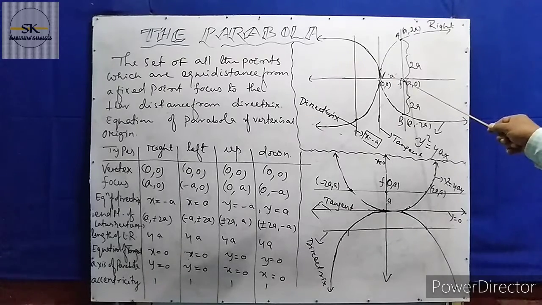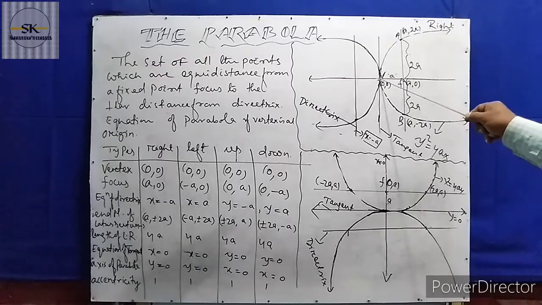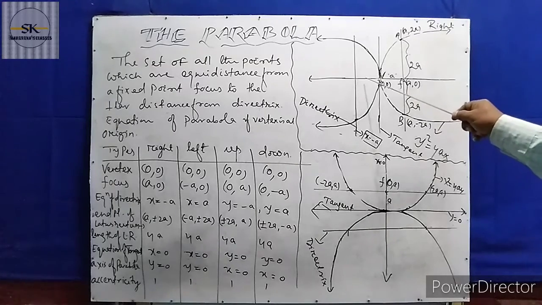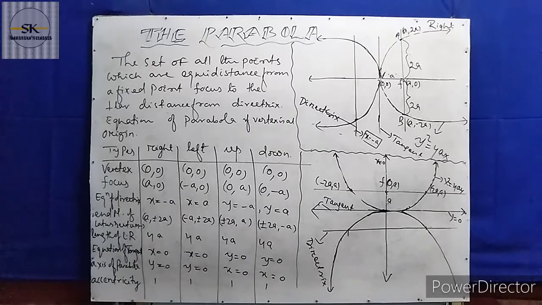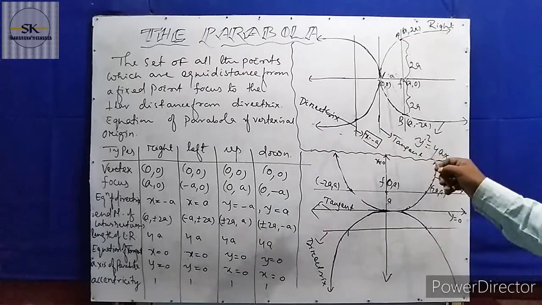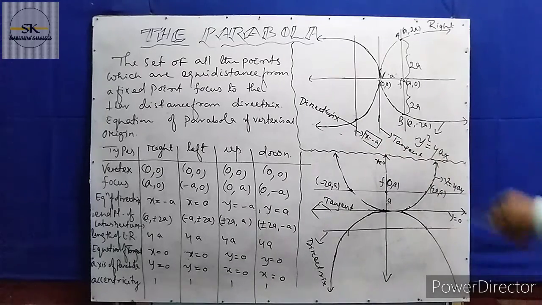Here a distance a from the vertex is the focus, and a distance a at the back of the vertex is the directrix line. So the directrix line of this right parabola is represented by x equal to minus a. Why is it x equal to minus a? Because it is at the left of the parabola. So these are the end points.